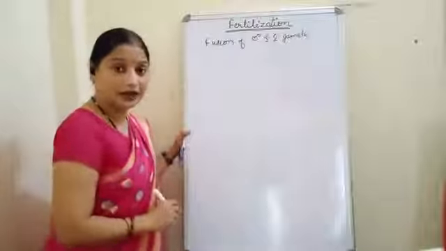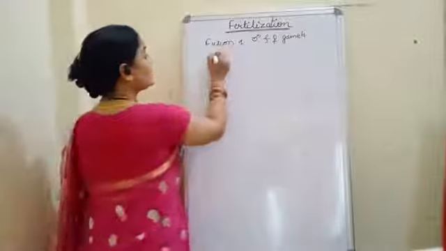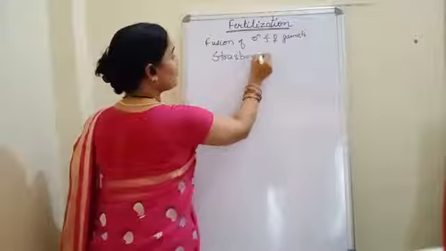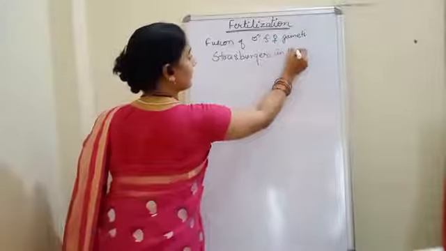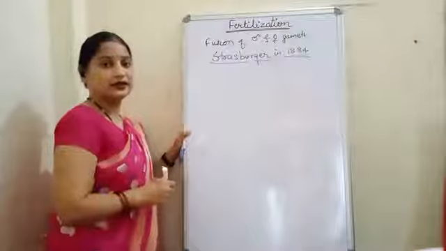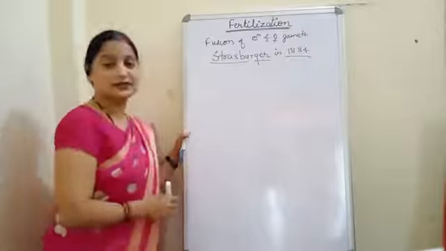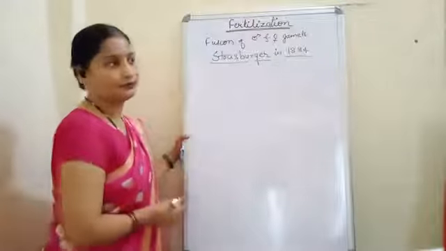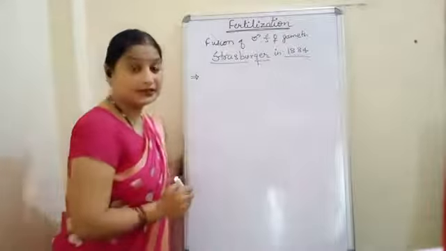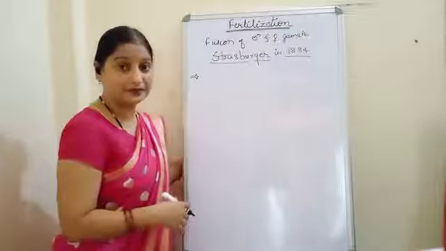In case of plants, fertilization was explained by a scientist named Strasburger in 1884. Okay, so he was the first person to explain the process of fertilization in plants. Now, fertilization in plants can be explained in different events.